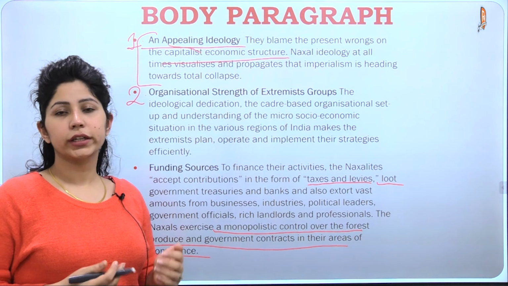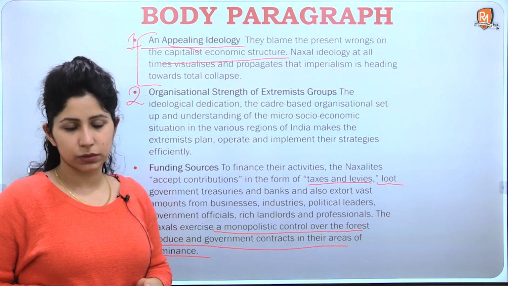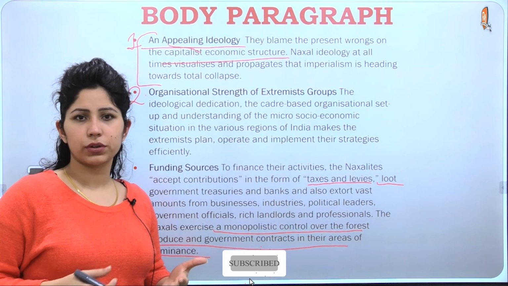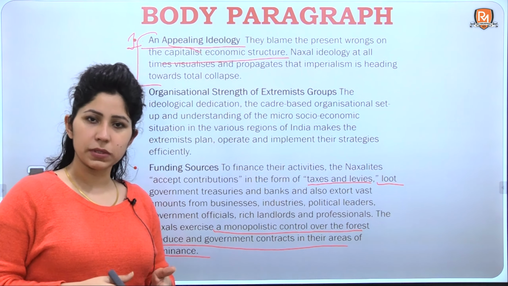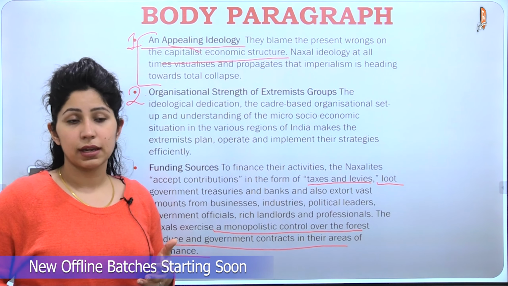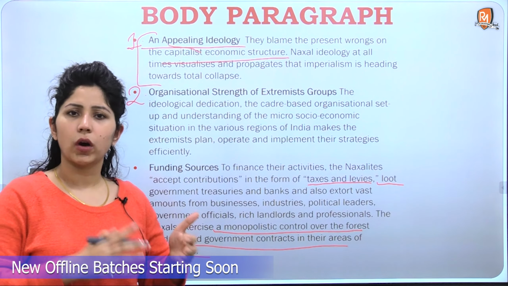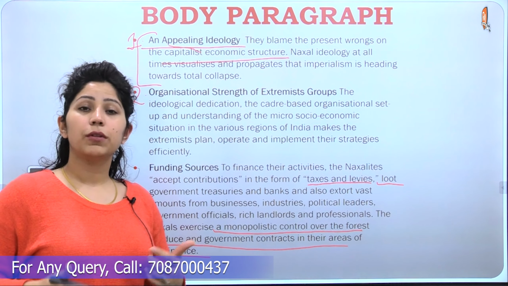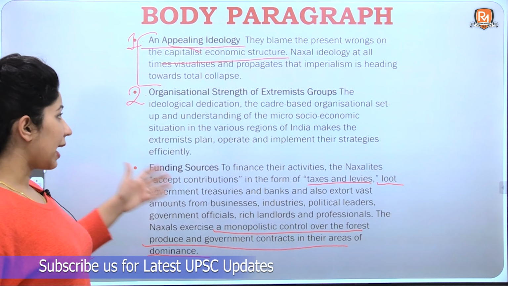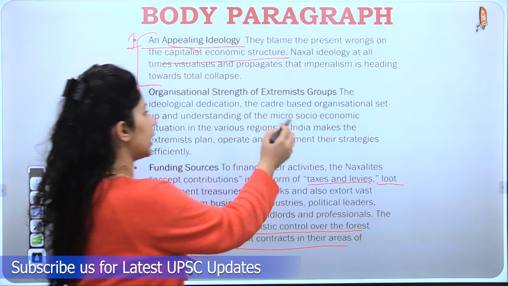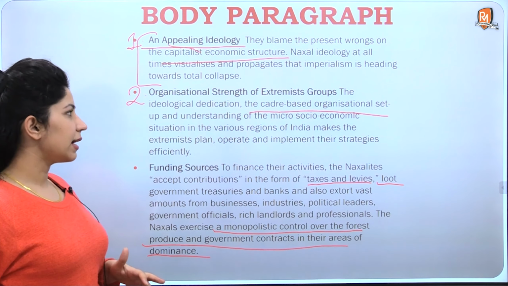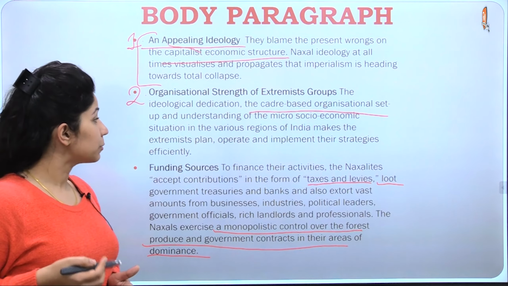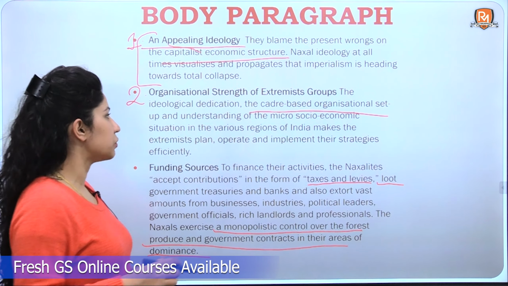The second point is the organizational strength of these extremist groups. If you have watched some OTT series like The Family Man, they portray very well how these groups are organized into cadres, and that is a form of honor for them. The organizational setup is very strong and very disciplined, and that is a hurdle for fighting against them. The ideological dedication, the cadre-based organizational setup, and understanding of the micro socio-economic situation in the various regions of India make the extremists plan, operate and implement their strategies efficiently.